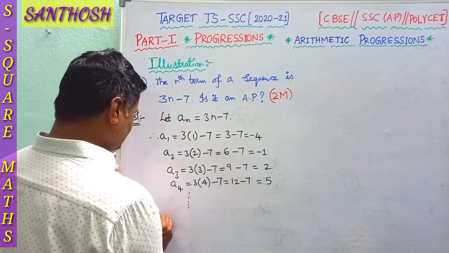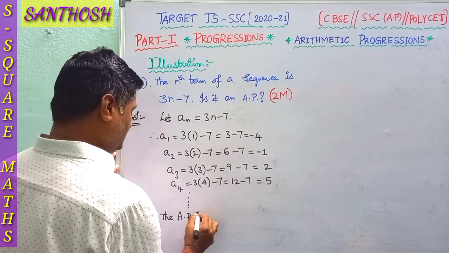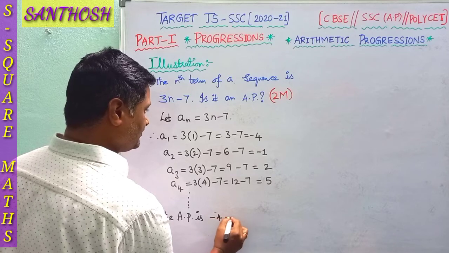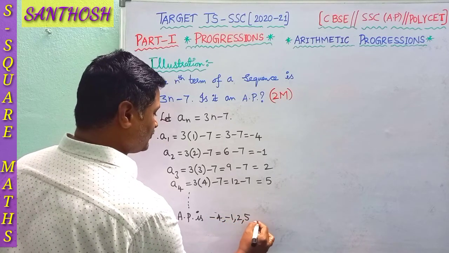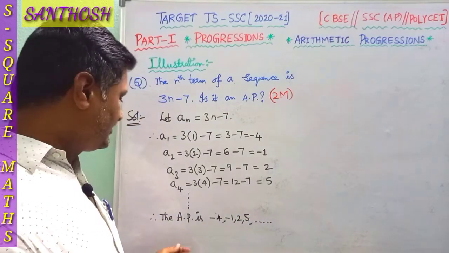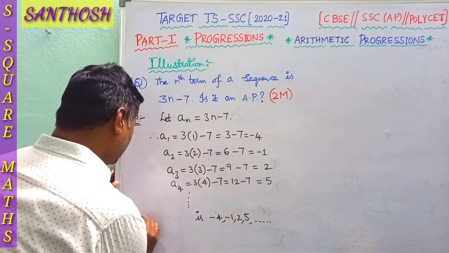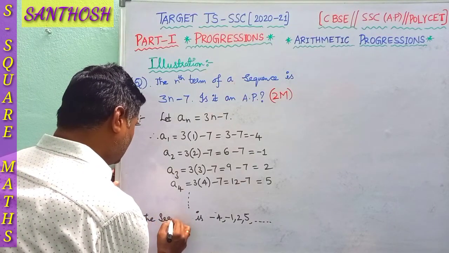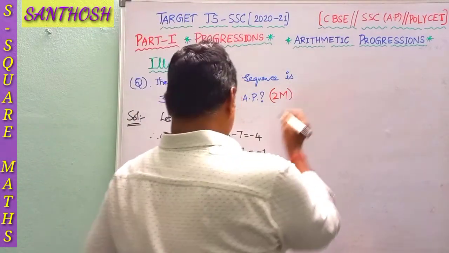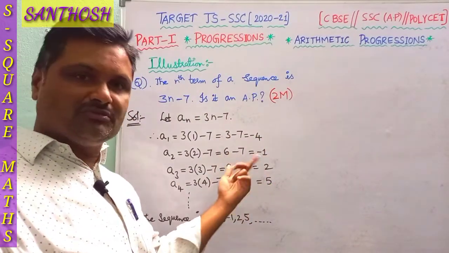So therefore the sequence is minus 4, minus 1, 2, 5, and so on. So this is an AP. Now we have to check whether it forms an AP or not. The difference between consecutive terms should be the same.